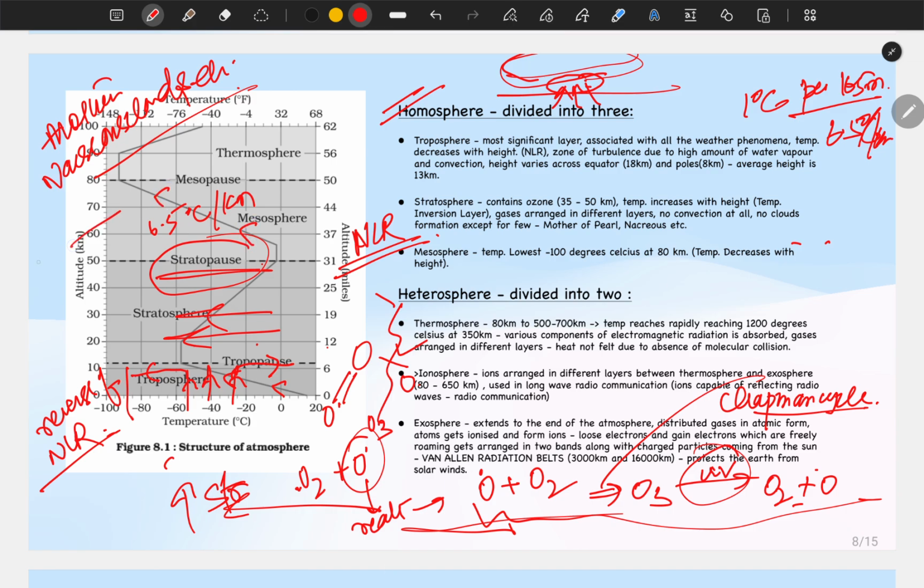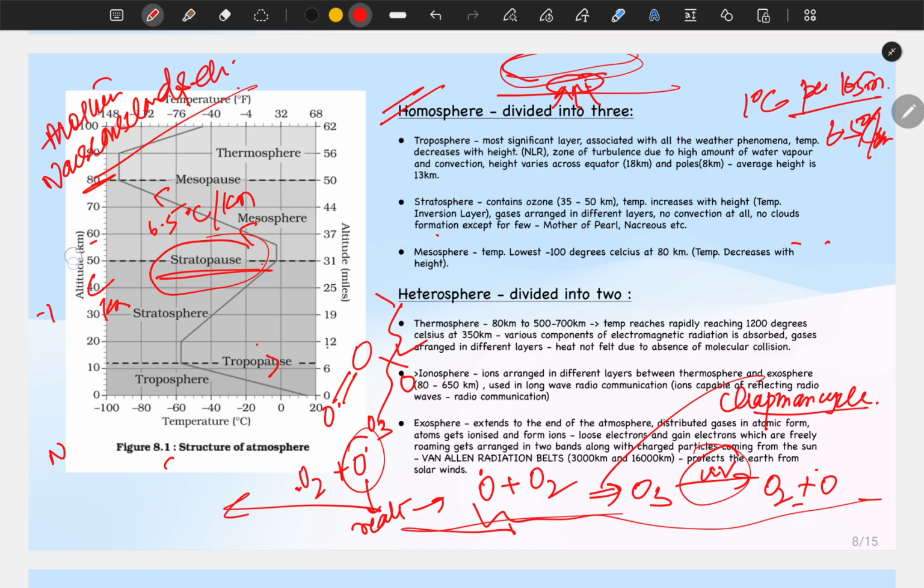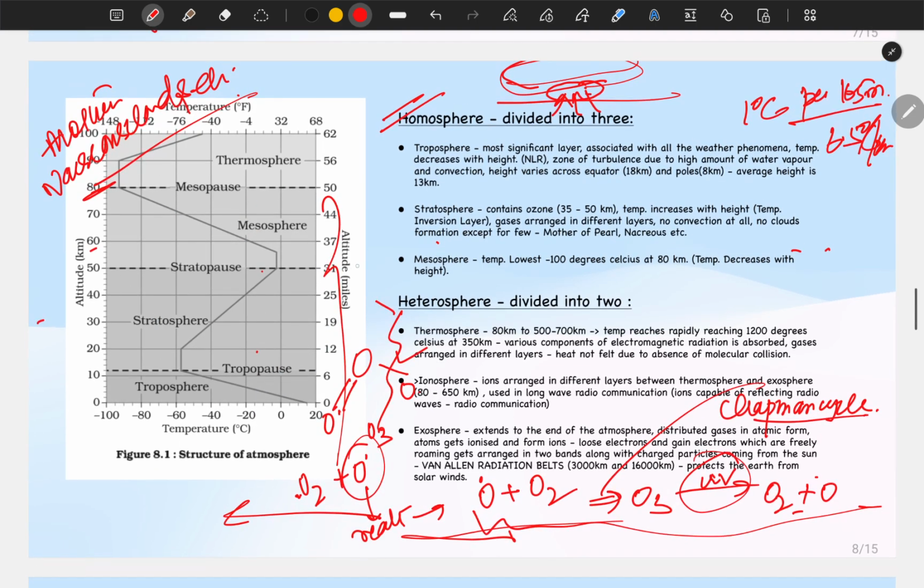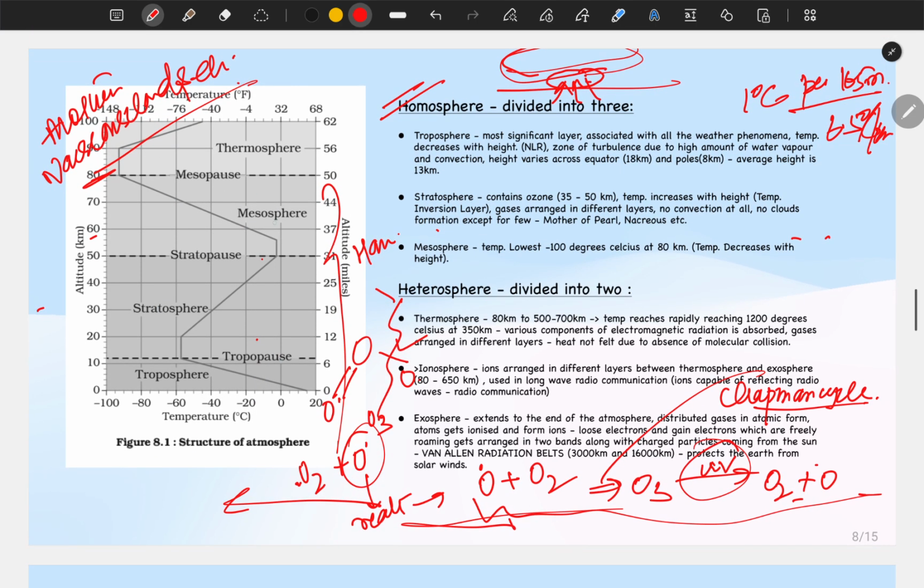Okay, so the lowest temperature in the atmosphere is recorded here, that is around minus 100 degrees centigrade at 80 kilometer. Okay, so we have seen all the three layers of the homosphere, up to the mesosphere. The mesosphere is mostly a transition layer between the outer division and the inner division. It is mostly a transition layer.